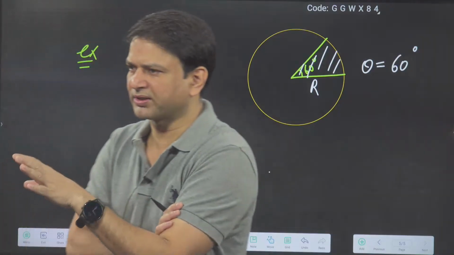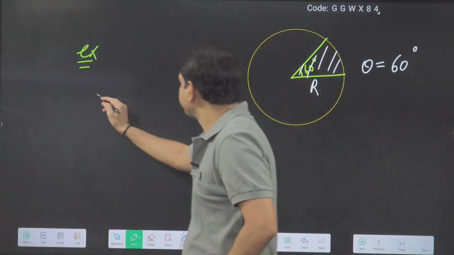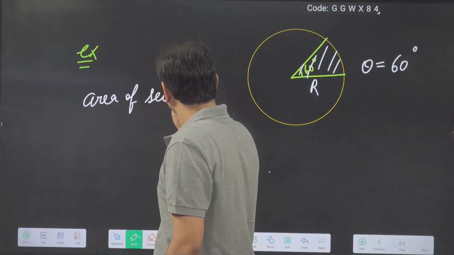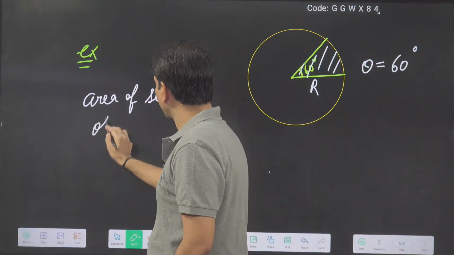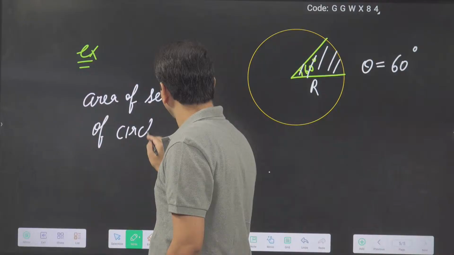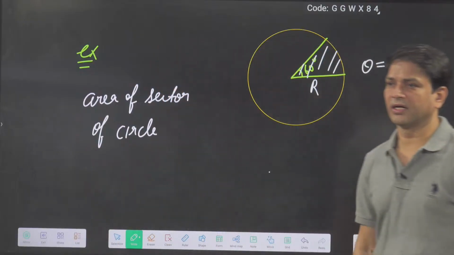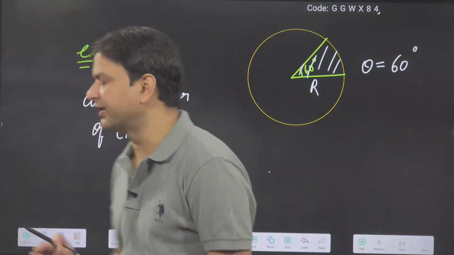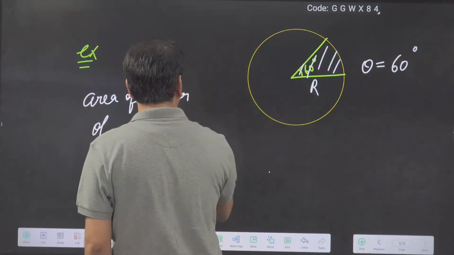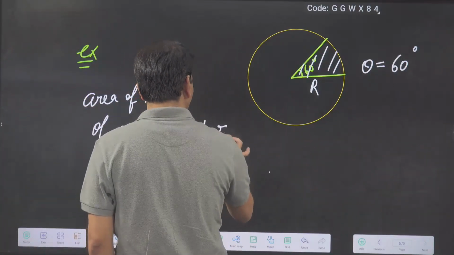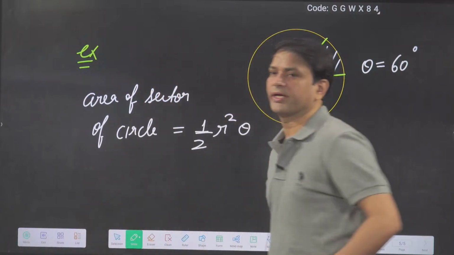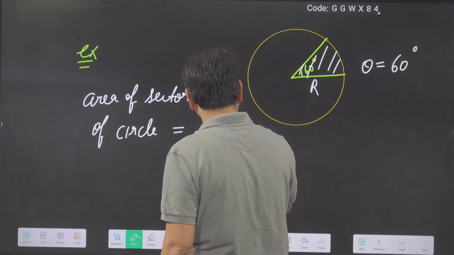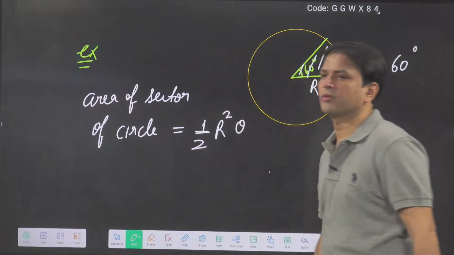Otherwise, directly remember the area of the sector of a circle. If it is making an angle theta at the center, then directly we can say what? Half r square into theta. Okay, remember that, half r square into theta. It is the area of the sector.